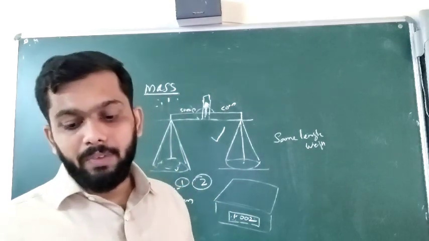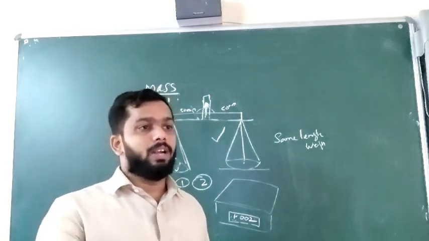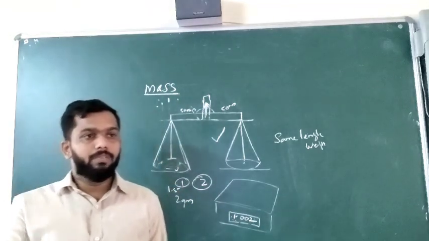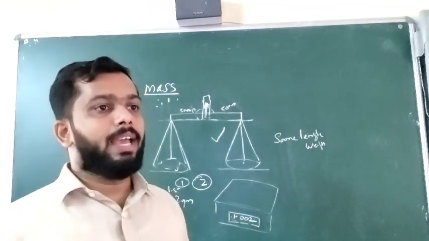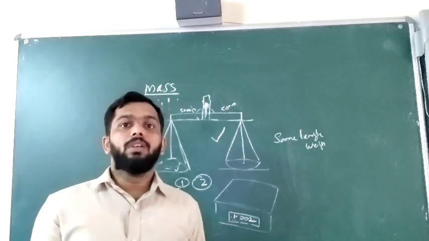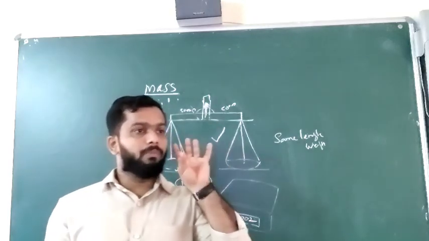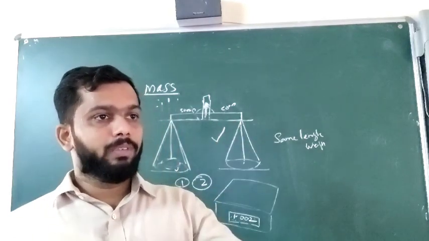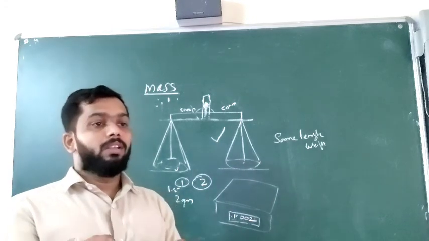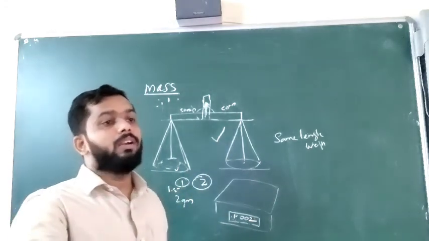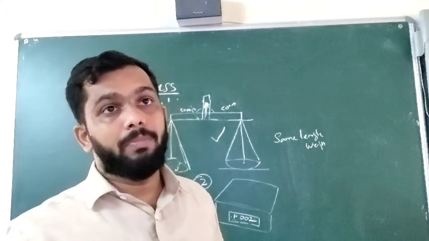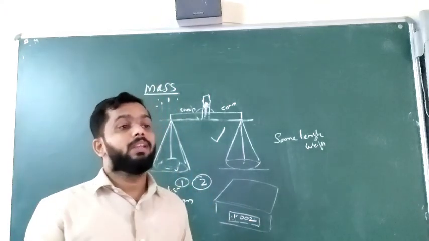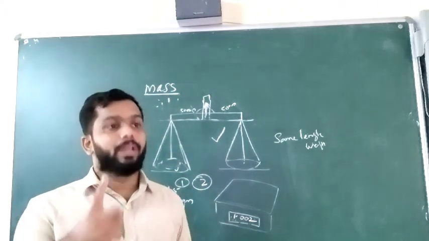You can see that the physical balance is kept inside a glass jar. Is it not? Why? Even when we are breathing, some air will be going, and that can cause some deflection on the physical balance, because it is very sensitive and very accurate.